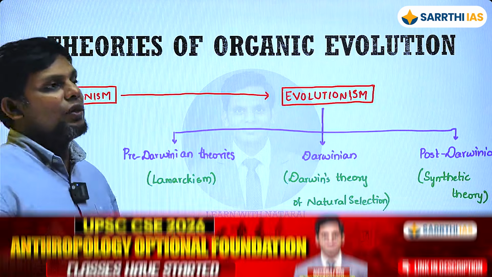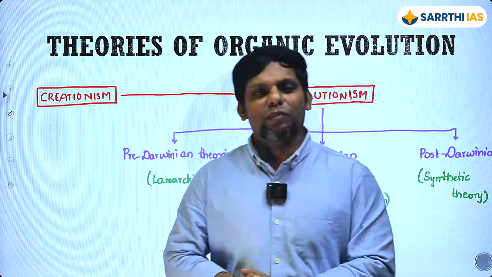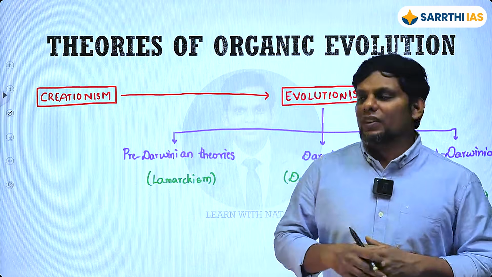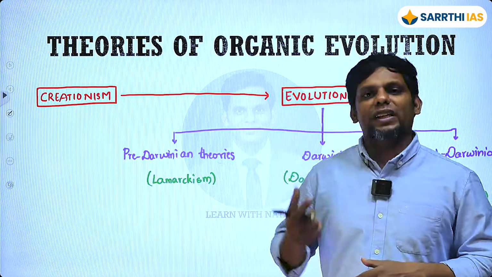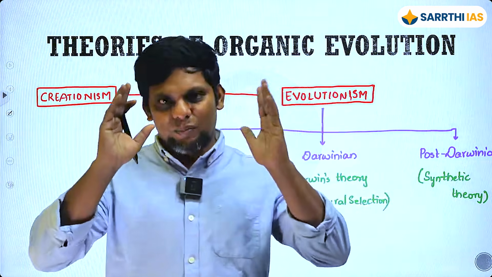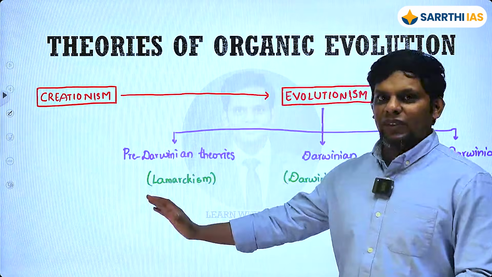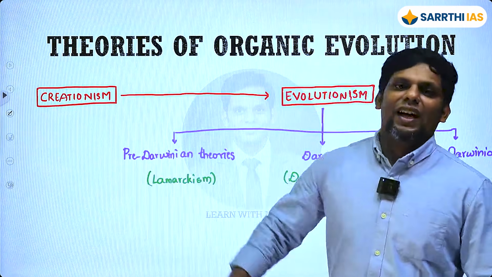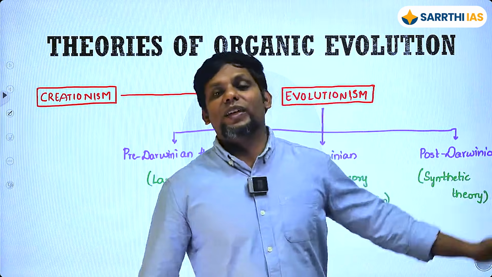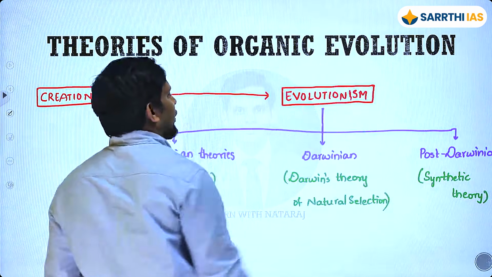His contribution was the fact that evolution is by natural selection, and I'm sure you must have come across it, at least heard of it somewhere. This idea of evolution by natural selection was so important at that point of time, and even today, that any theory that precedes him is clubbed as pre-Darwinian, and any theory that comes after him is clubbed as post-Darwinian. So you can imagine how important his contribution is for understanding evolutionism.